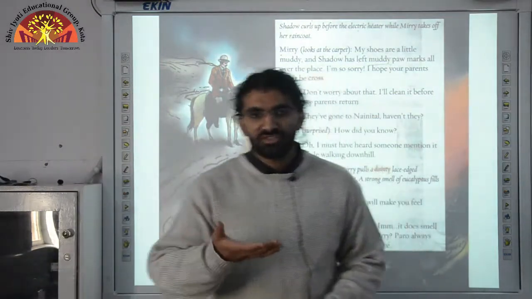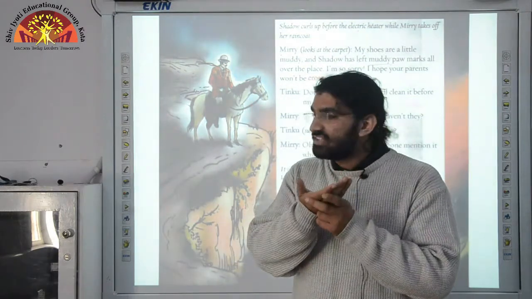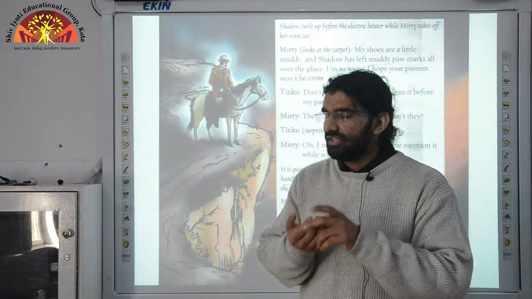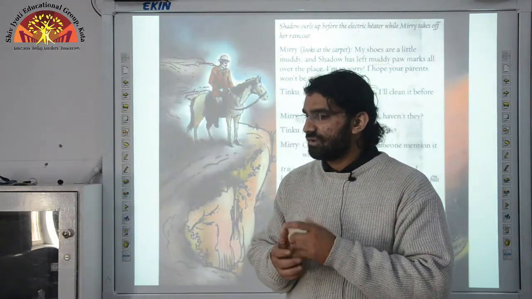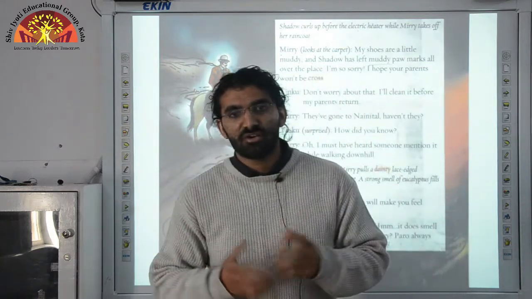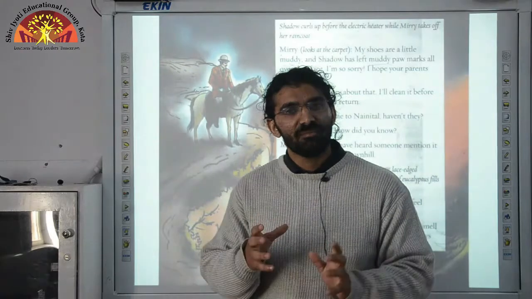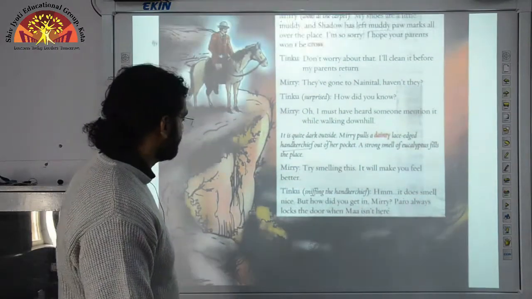Now Tinku is smelling the handkerchief. It smells nice, Miri. And by the way, how did you get inside? I think the door was locked. Paro always locks the door when Ma isn't home. How did you manage to come in? That's what Tinku has suddenly started to wonder.